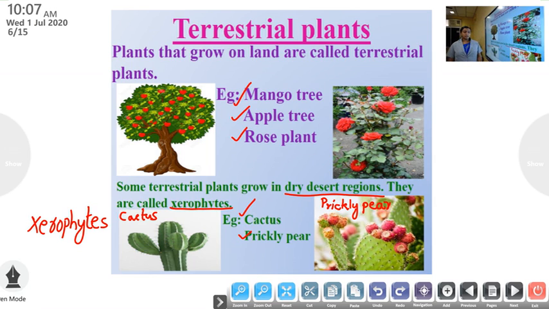Once again, some terrestrial plants grow in dry desert regions. They are called xerophytes. Example, cactus and prickly pear.